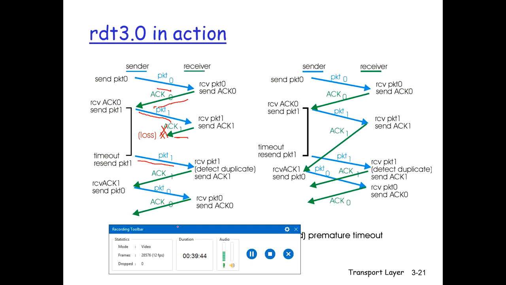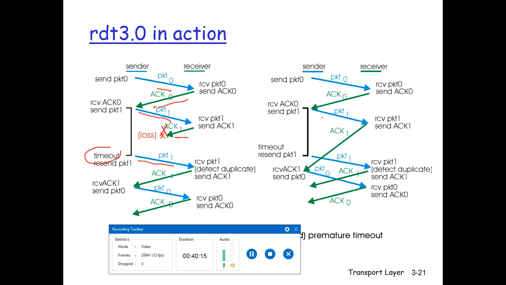So implementing a time-based retransmission mechanism requires a countdown timer, just like we are talking about over here, the timeout. It requires a countdown timer that can interrupt the sender after a given amount of time has elapsed. In this case, the sender will need to be able to start the timer each time a packet is sent, respond to the timer interrupt, and stop the timer. So these are the three things.